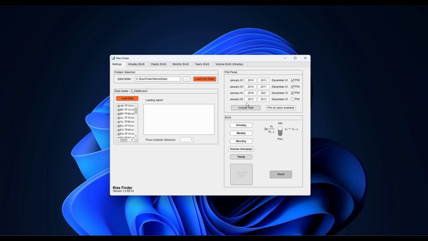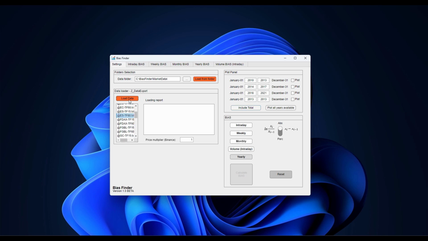You can decide if you want to plot all available data on the graph generated by the Bias Finder, or if you want to plot individual years. But this may be less readable if there are too many years. In this case, since we want to make a comparison, it may be more useful to select specific years to plot alongside the total. Anyway, for now, let's disable everything and look only at the total data available for each instrument we'll analyze. Let's start, for example, with the S&P 500.